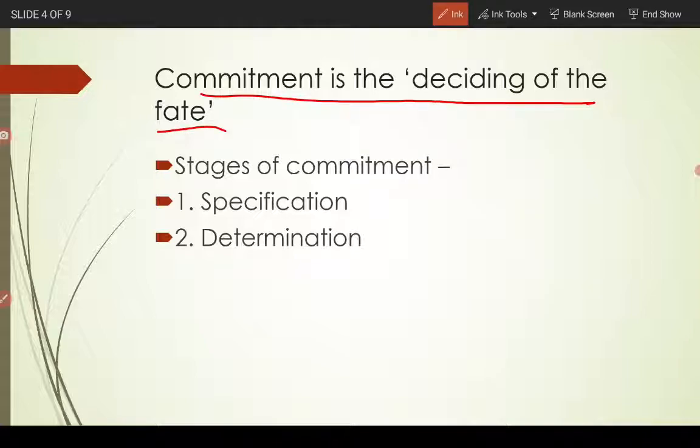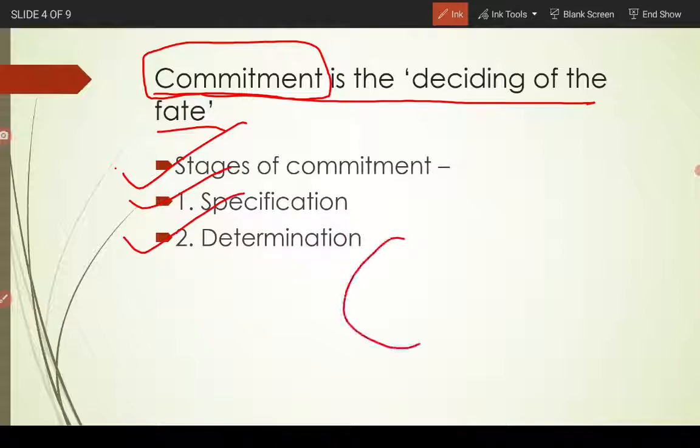Commitment simply means that a cell has decided what its cell fate will be, what definite kind of cell or tissue it will differentiate into. That process of deciding is known as commitment. That cell is committed, meaning it has decided what it is going to become. There are two stages of commitment: specification and determination, right?